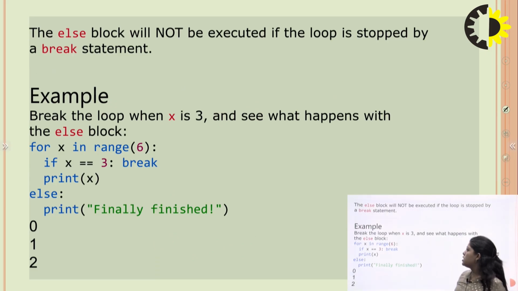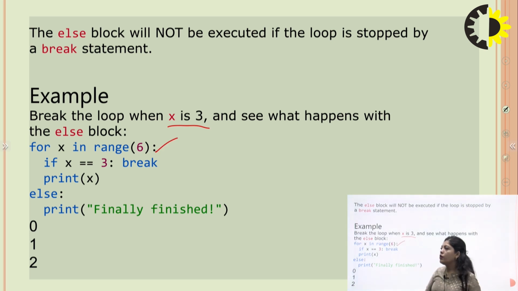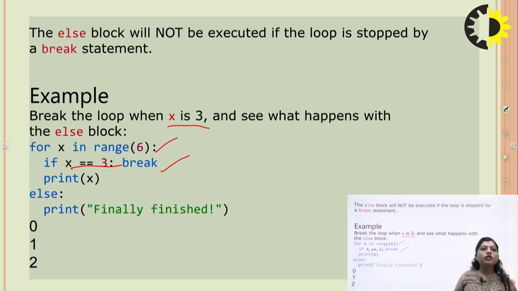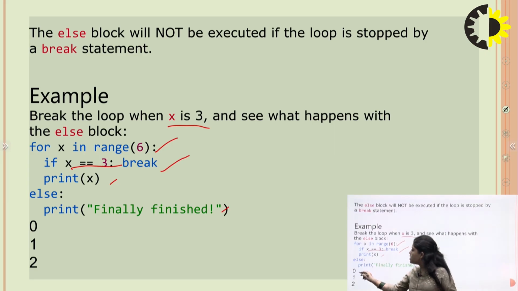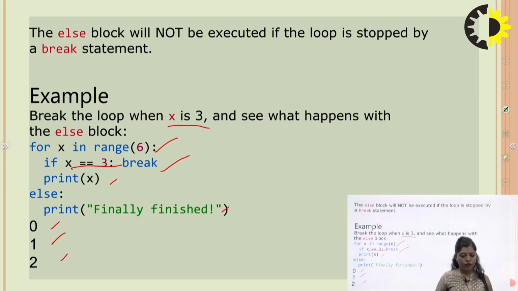Another example is to break the loop when x is 3 and see what happens with the else block. For example, we can write the for loop for x in range 6. If the value of x is 3, the loop breaks. Break means we stop the whole loop. After that, print x, and else print "Finally finished". So the output of that program is 0, 1, 2.